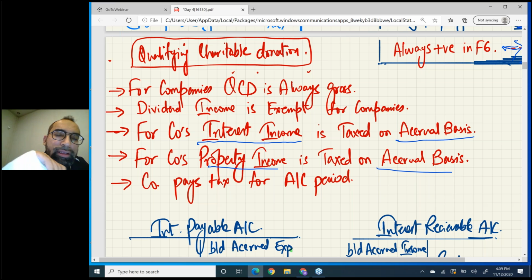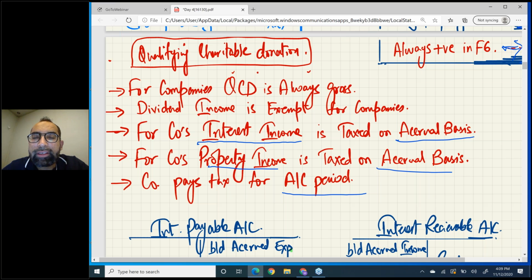One more thing, a company pays tax for the accounting period. I told you many times that an individual pays tax for the fiscal year, but a company pays tax for the accounting period. So in each and every question you have to check the accounting period. In a company's question you have to check the accounting period. Okay, now one very ready-made thing for you guys.